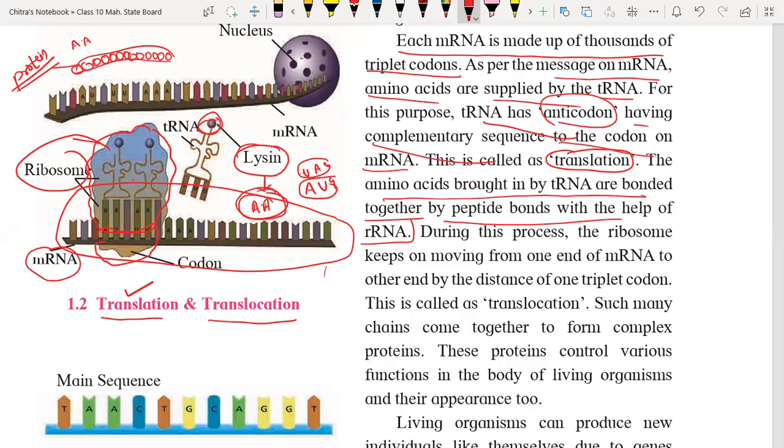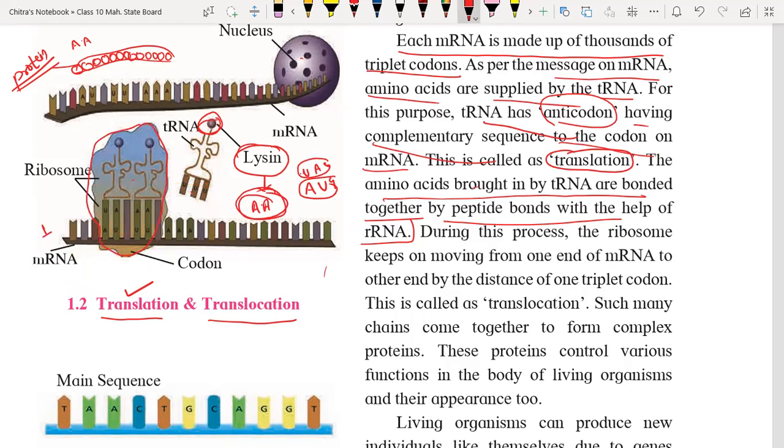Now what is the role of the ribosomal RNA? The ribosomal RNA starts from one end of the mRNA and moves to the other end in order to read all the sequence present in the mRNA.